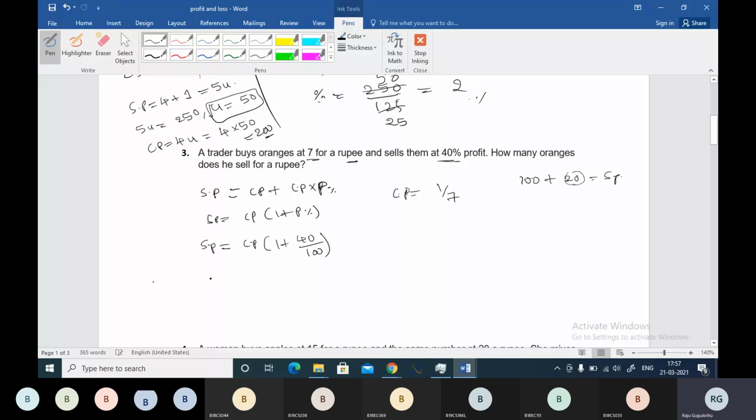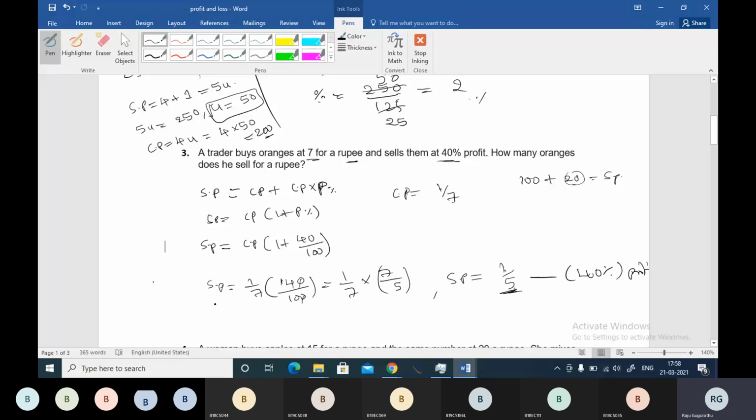Okay, so selling price will be 1 by 7 into 140 by 100. That is 1 by 7 into 7 by 5, so from the formula you will get selling price 1 by 5. That means you are buying 7 for 1 rupee, and if you can sell 5 for 1 rupee, then you will get 40% profit. So 5 is your answer.